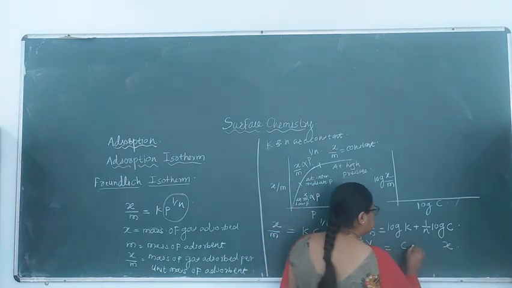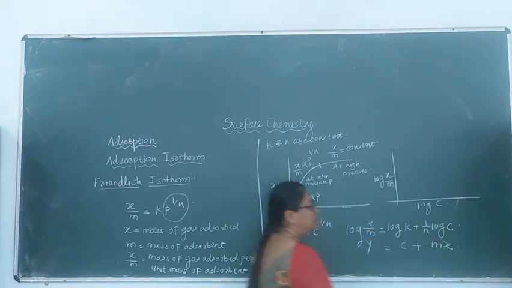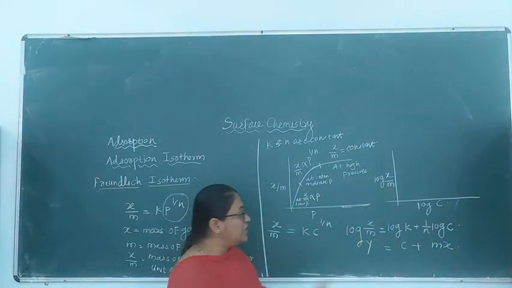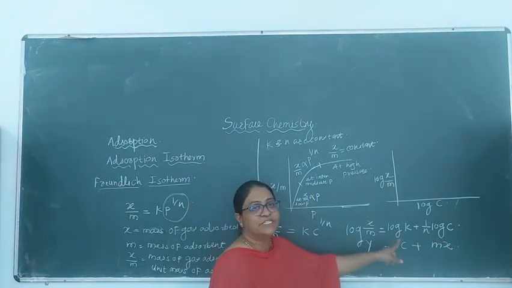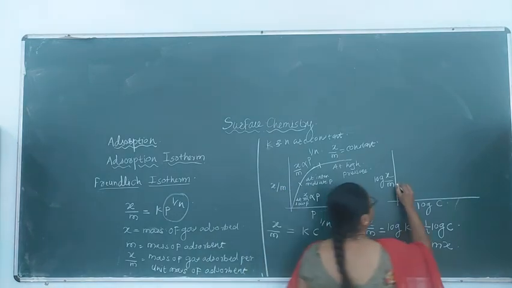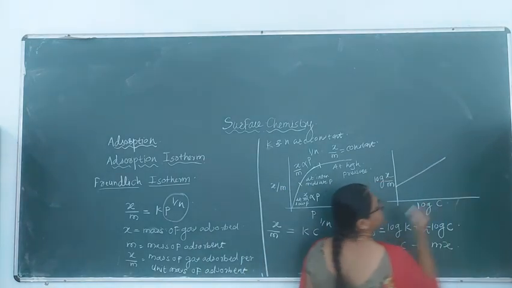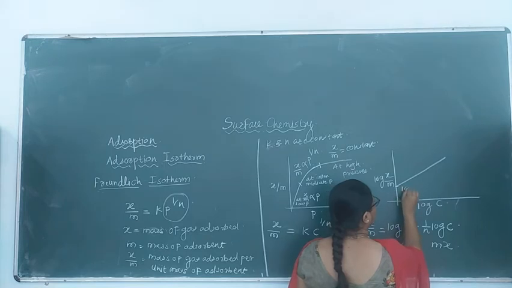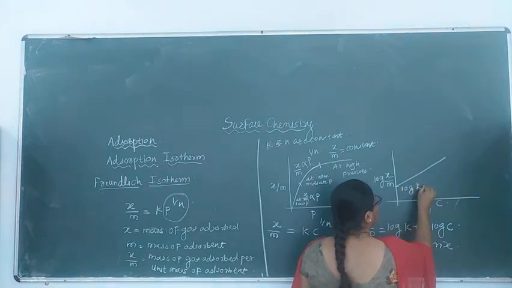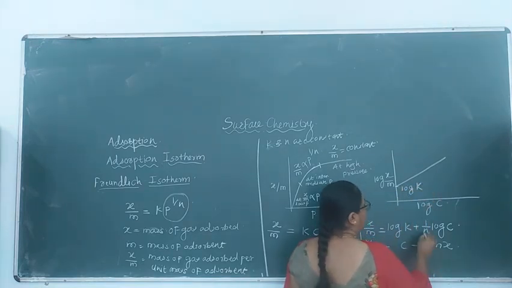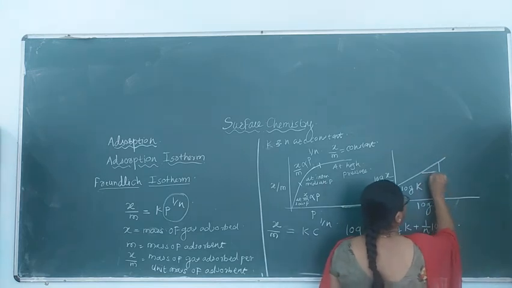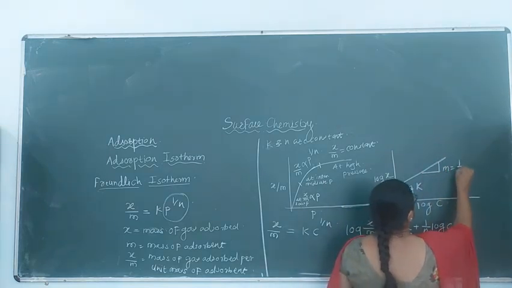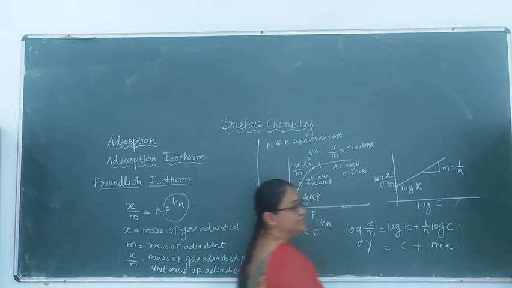Therefore this equation takes the form of a straight line, y is equal to mx plus c. Therefore this line will be like this, and this will obviously be an intercept, that is log k, and the slope will be 1 upon n.